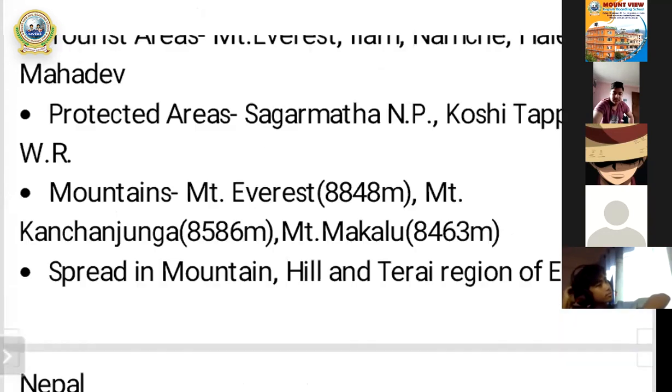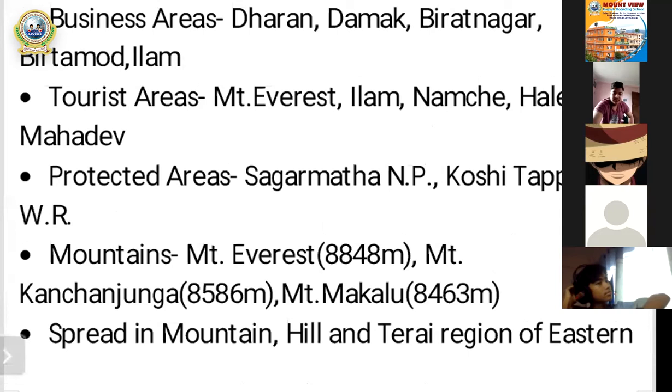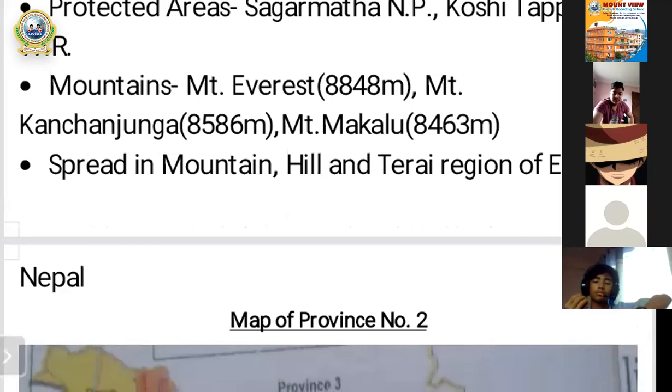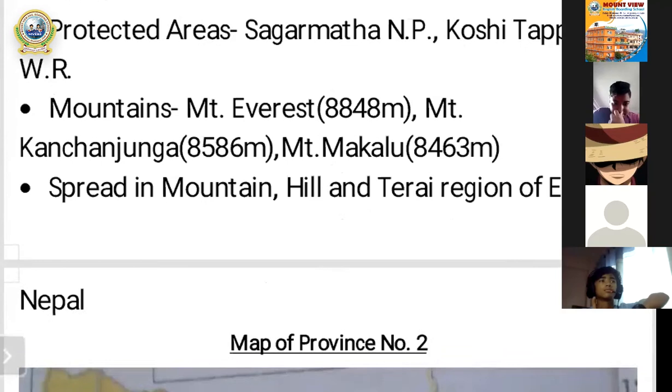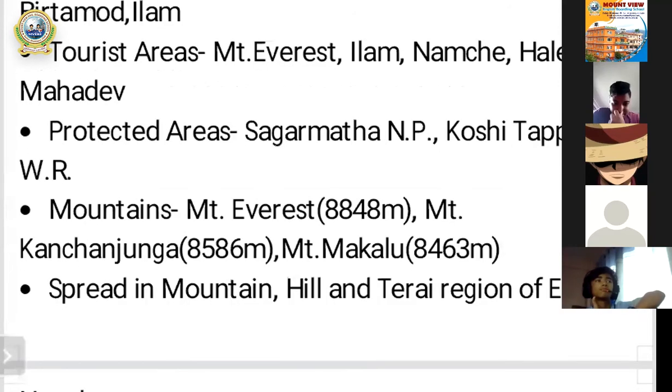This province number 1 expands or spreads across the mountain, hill, and Tarai regions of eastern Nepal. It means province number 1 occupies some districts of mountain, hill, and Tarai. And just for clarification, once again, my dear students, you can see the map of province number 1, and from that map also we can clarify that this province number 1 is spread across the mountain, hill, and Tarai region of eastern Nepal. All right, okay.